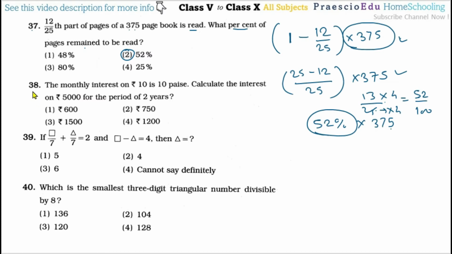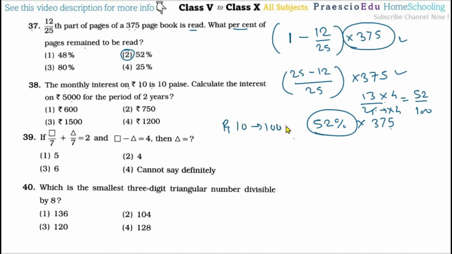Then question number 38. The monthly interest on rupees 10 is 10 paise. Calculate the interest on 5,000 for the period of 2 years. First of all, the rate of interest is given monthly. So first of all, we will convert 10 rupees to paise, that is 1000 paise.